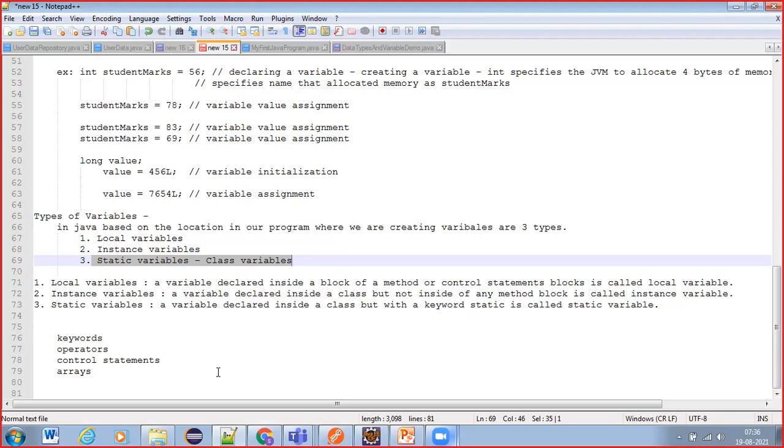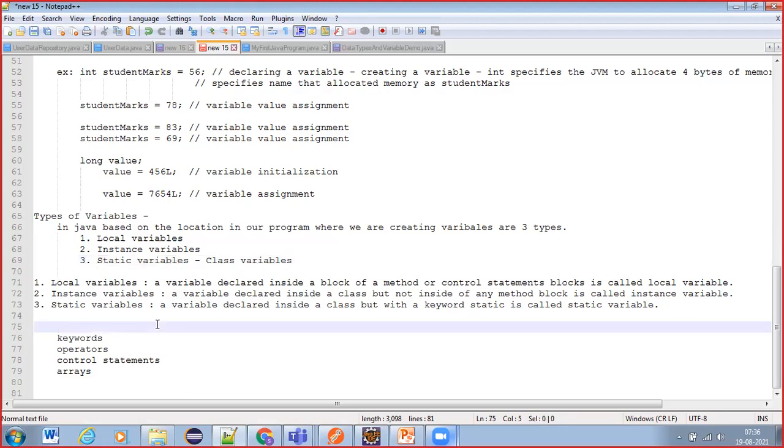Now, about variables, there are some other concepts we have, like typecasting.